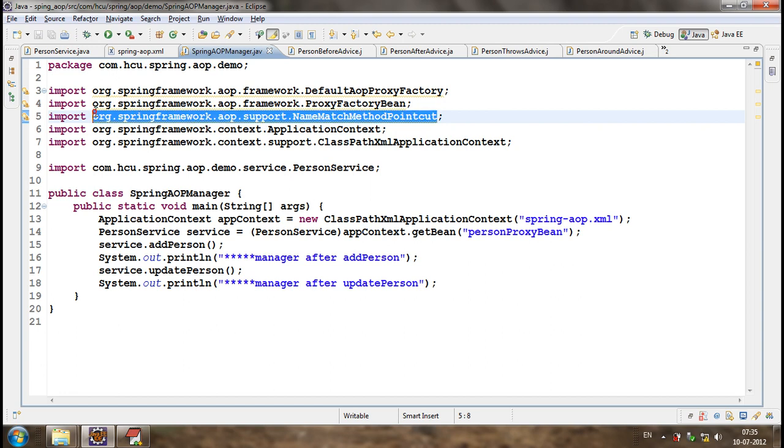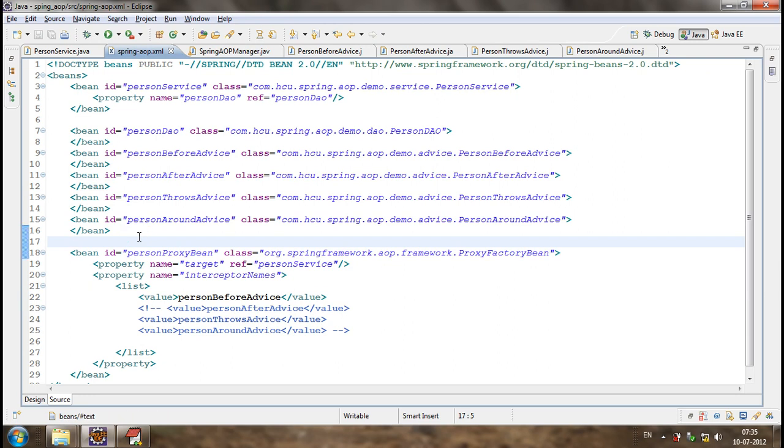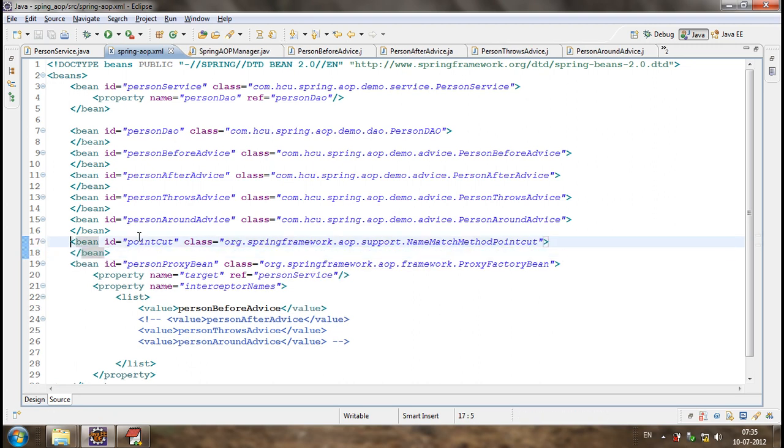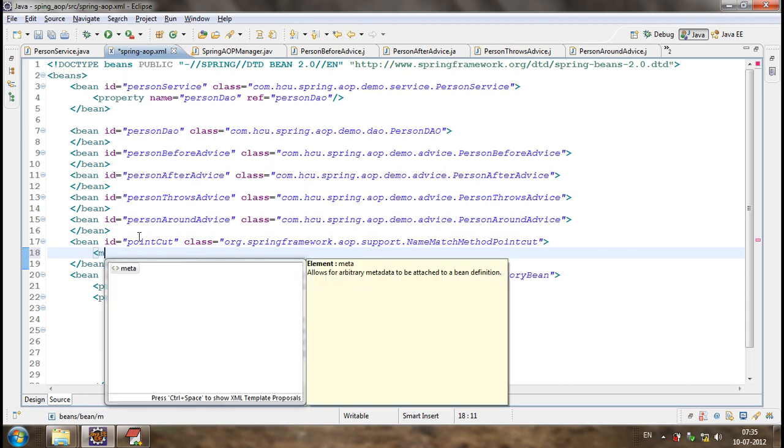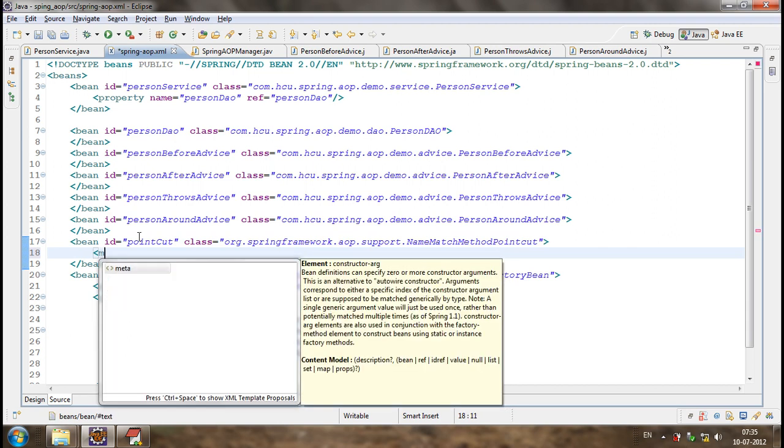Now let me define a point cut, with the mapped name.